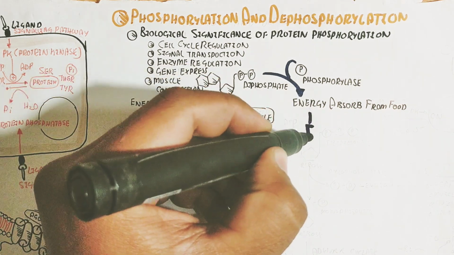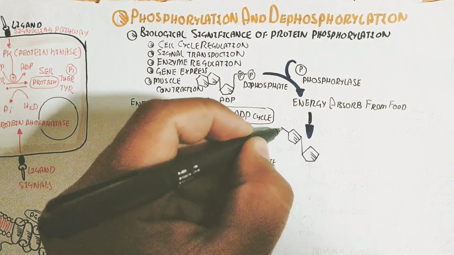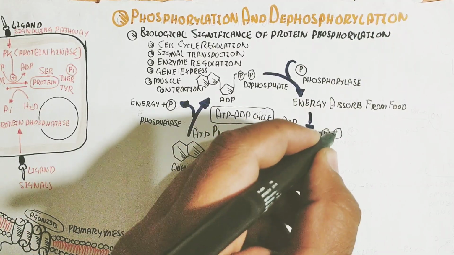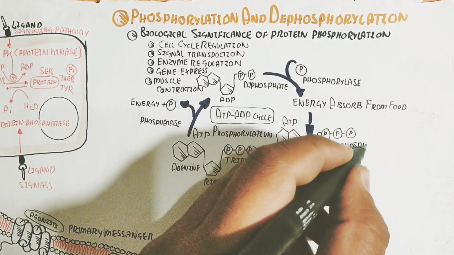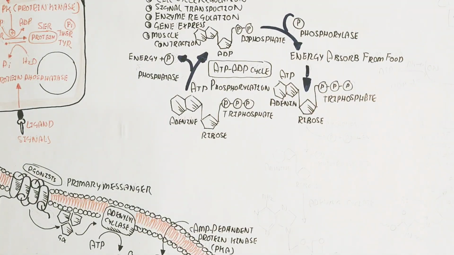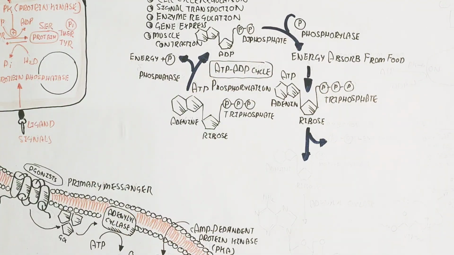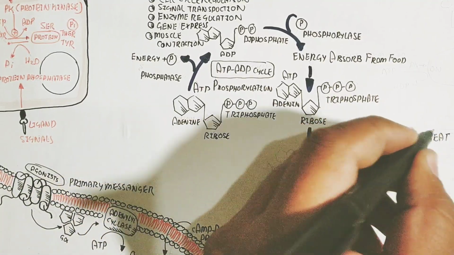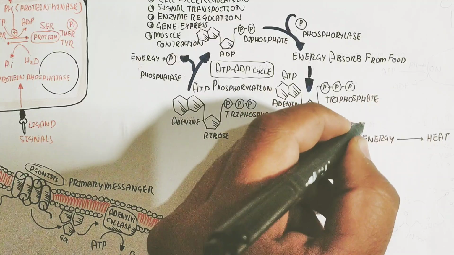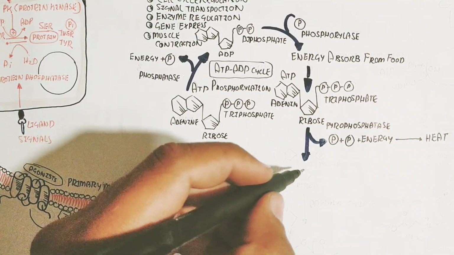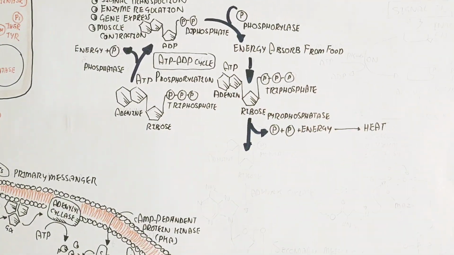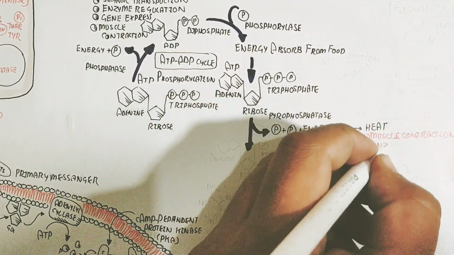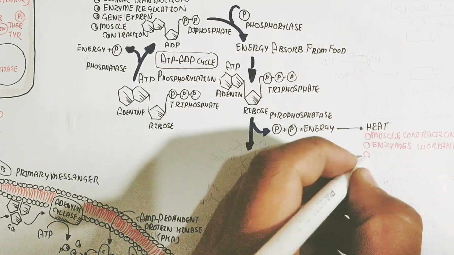So in this way, dephosphorylation means ADP will form, and again the phosphorylase enzyme is used to add the phosphate group, using energy absorbed from food. This is the conversion of ADP back into ATP. This cycle will continue with the use of food through glycolysis, the Krebs cycle, and the electron transport chain, which synthesize the phosphate group by phosphorylation, with enzymes like ATP synthase.